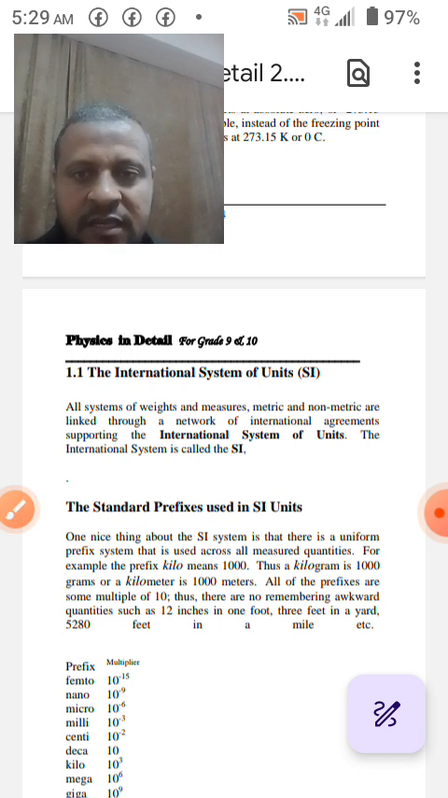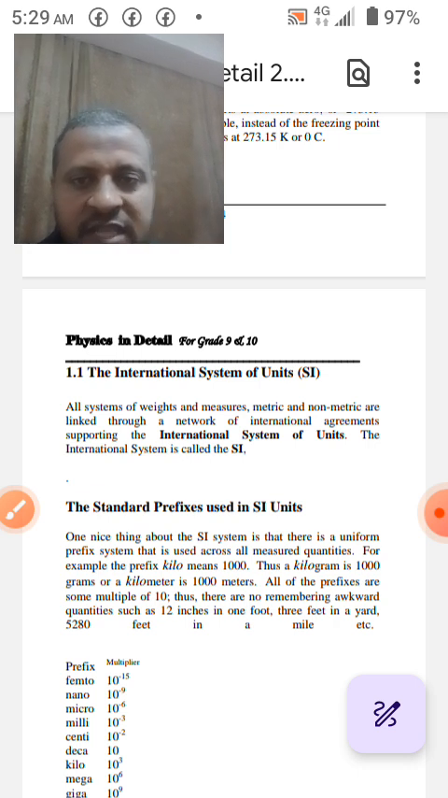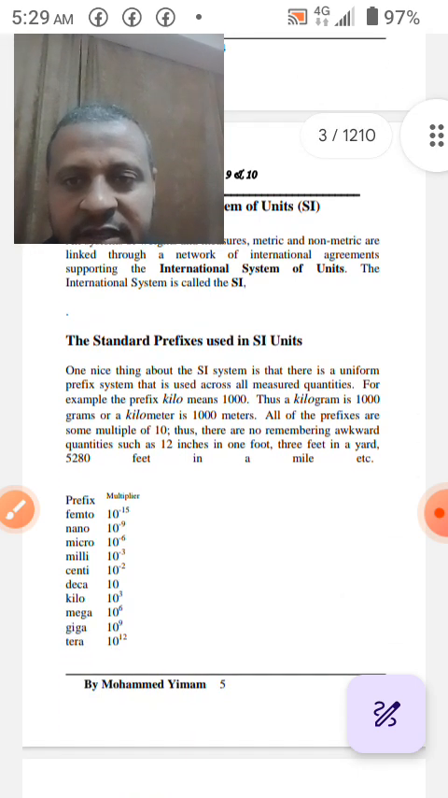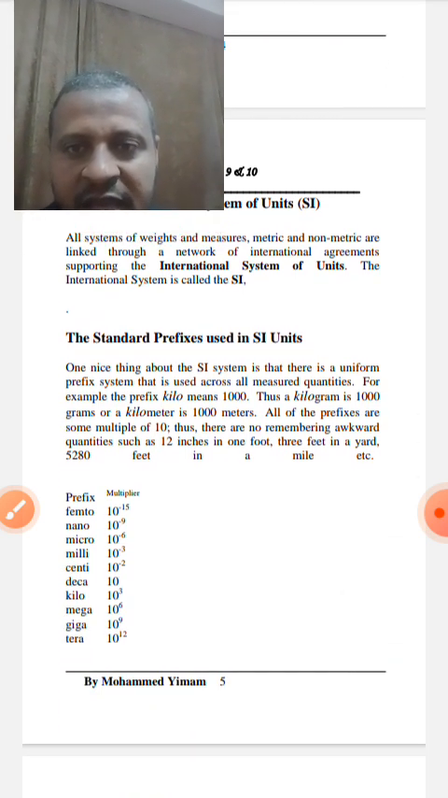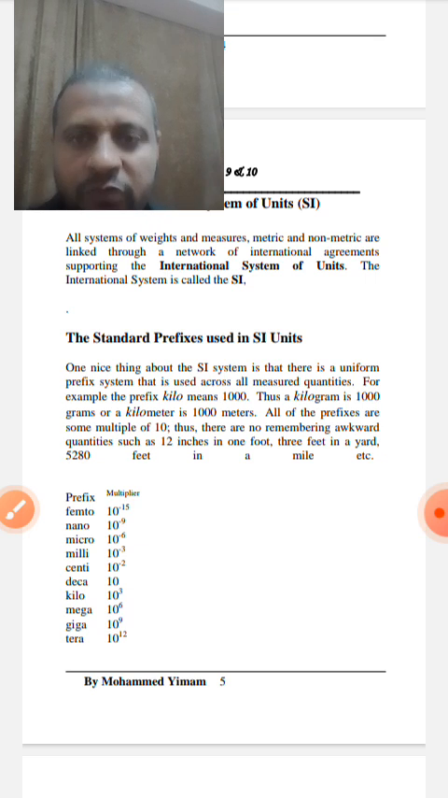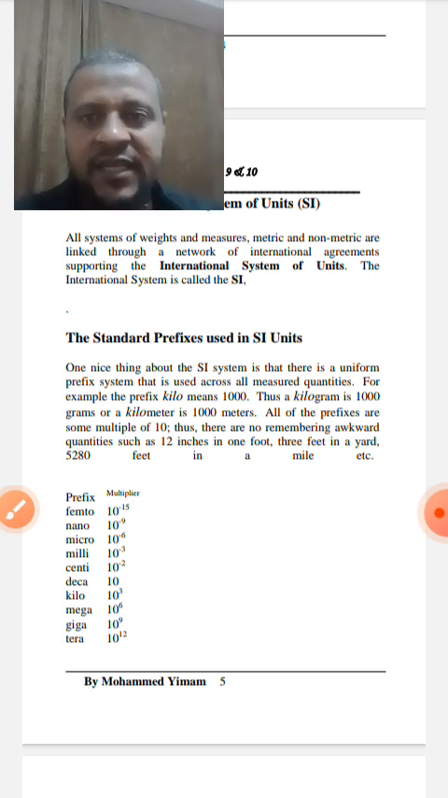Prefixes, multiplier: femto, 10 to the power of minus 15; nano, 10 to the power of minus 9; micro, 10 to the power of minus 6; milli, 10 to the power of minus 3; centi, 10 to the power of minus 2; deca, 10; kilo, 10 to the power of 3; mega, 10 to the power of 6; giga, 10 to the power of 9; tera, 10 to the power of 12.